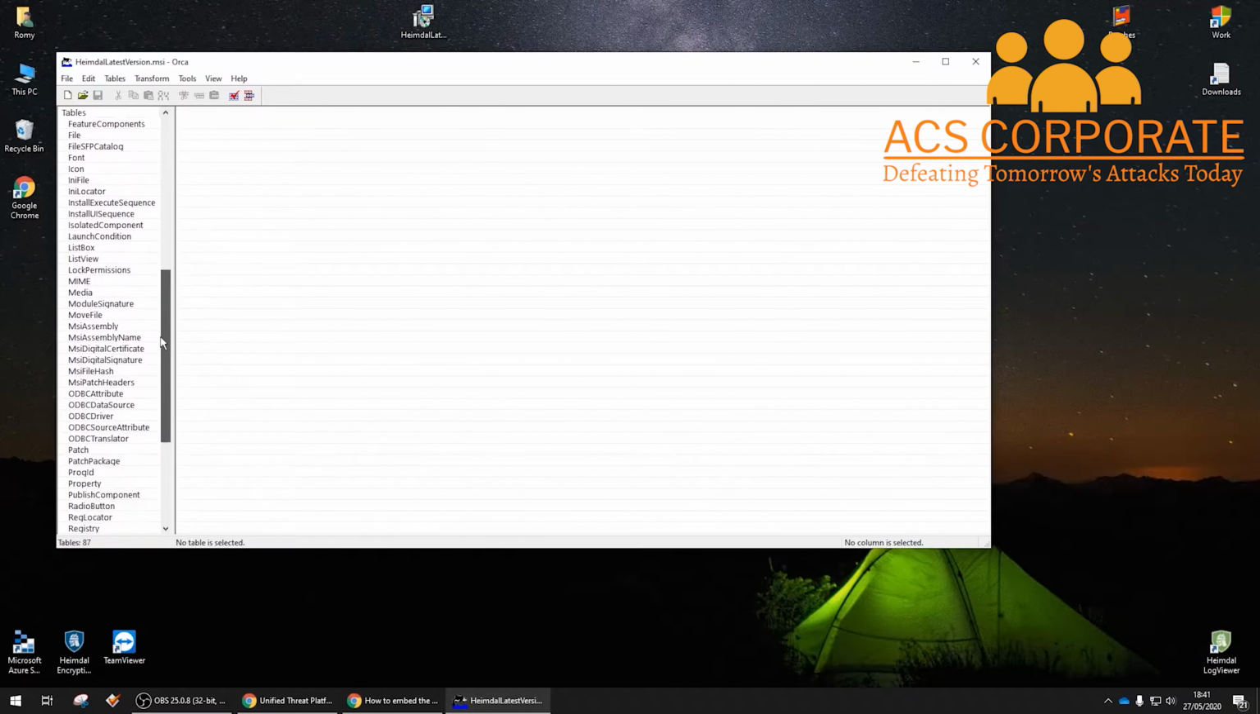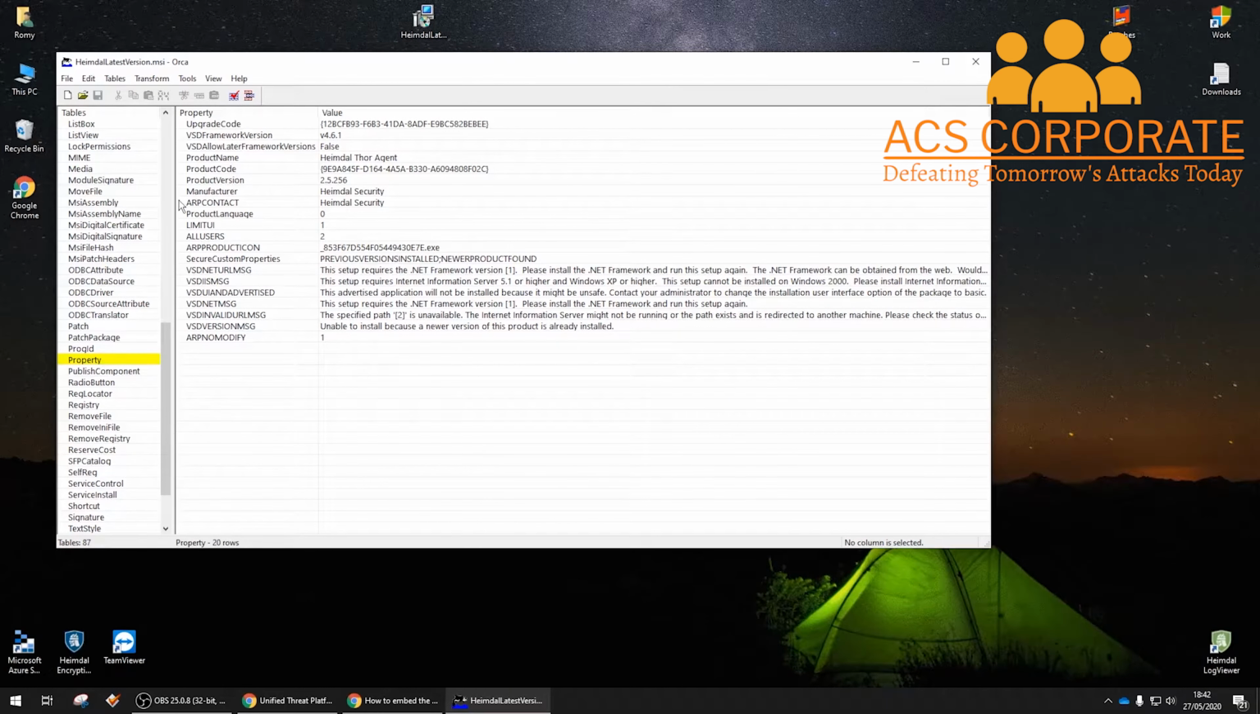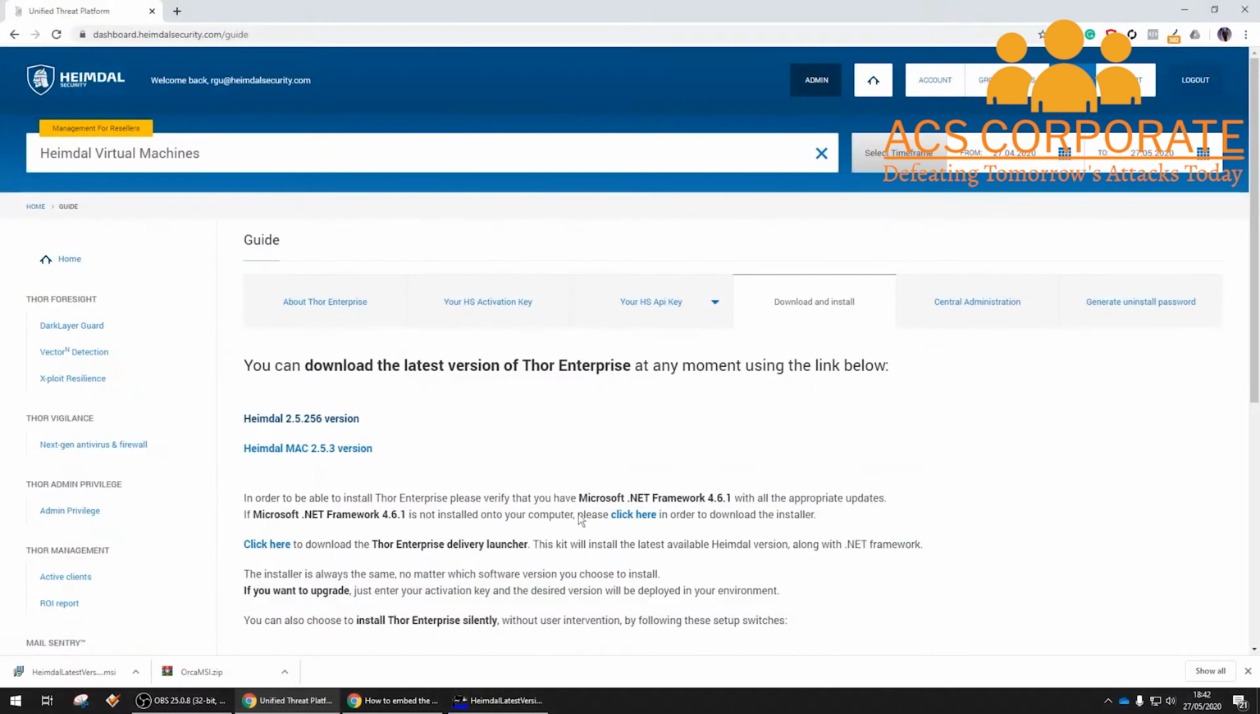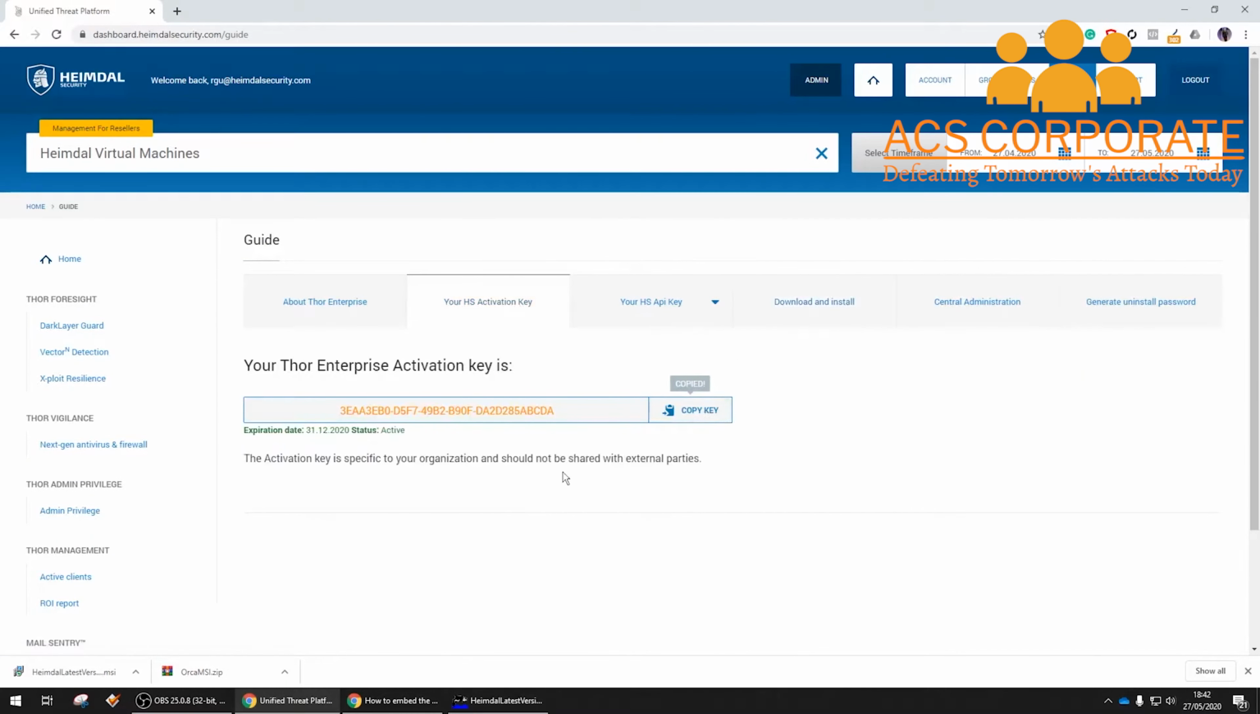I will scroll down to the property table. Here, I'm going to add a new row. The property of the row is Heimdal key, and the value is the license key you will find in the Heimdal dashboard under your Heimdal security activation key.